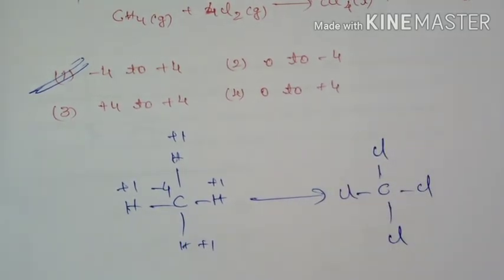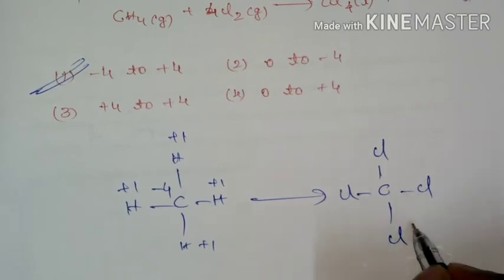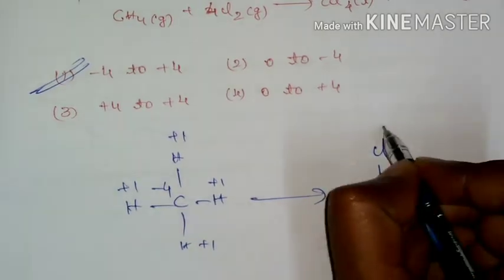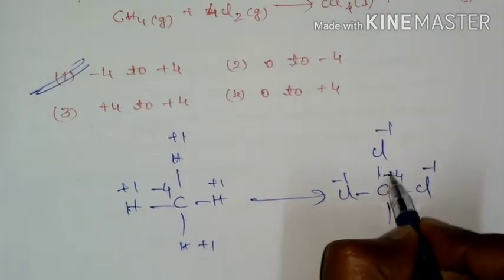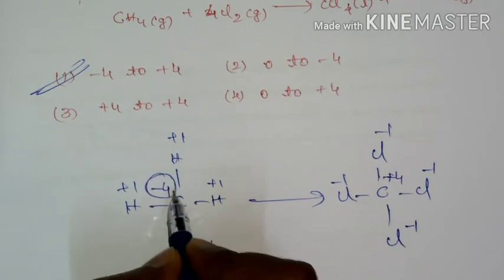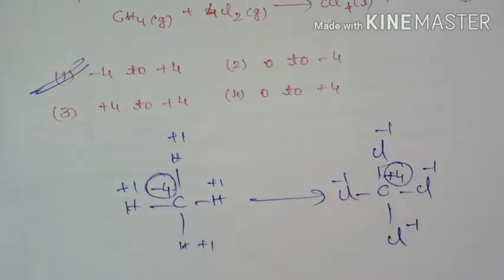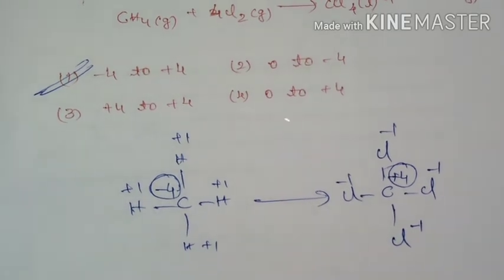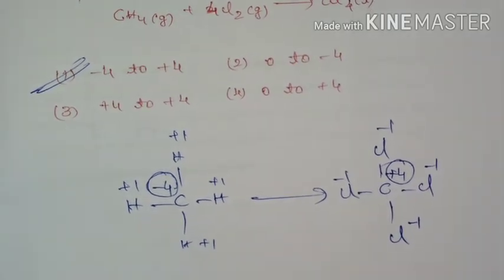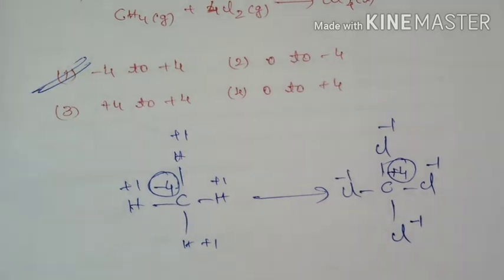If you see the electronegativity difference, chlorine is more electronegative and it is going to carry -1, -1, -1, -1, so overall carbon is going to have +4. So there is a change in oxidation state of carbon from -4 to +4, which means it has undergone oxidation.